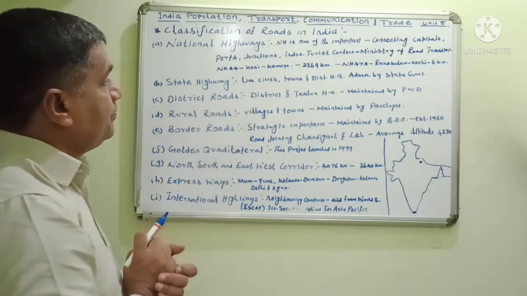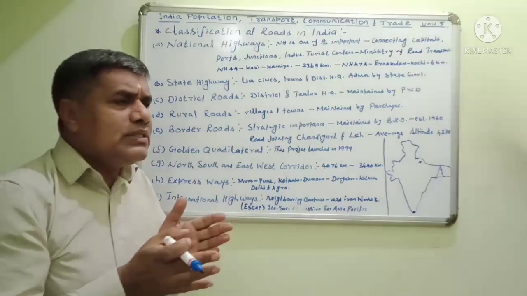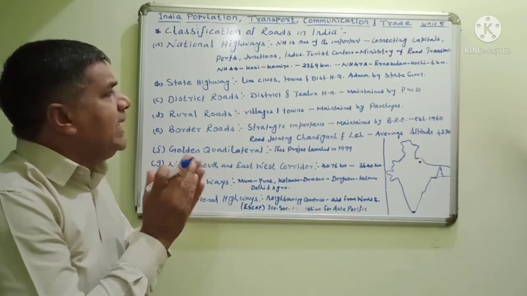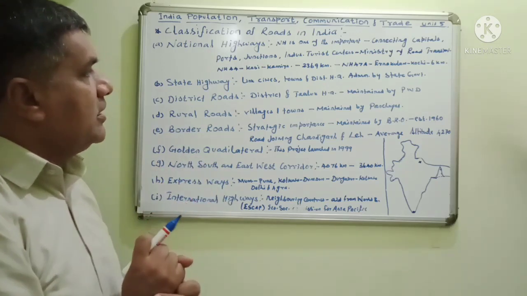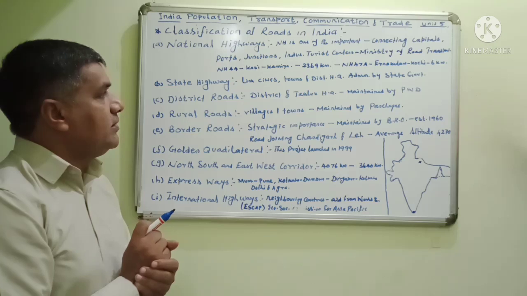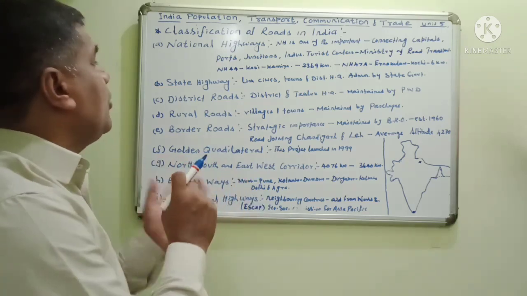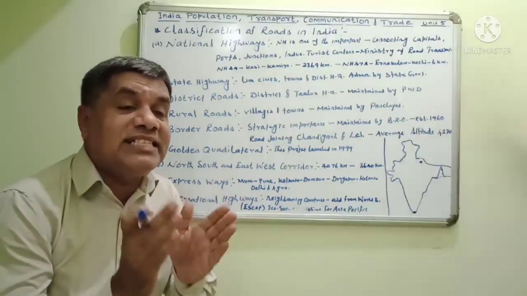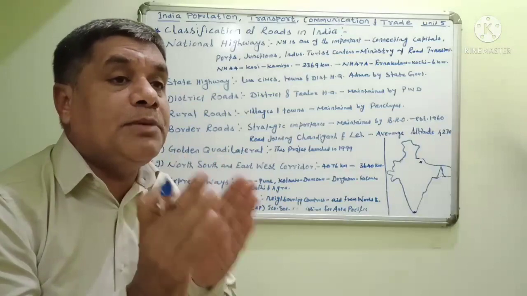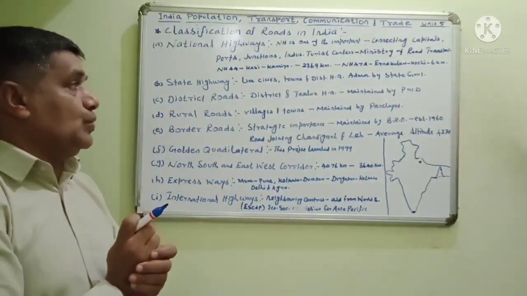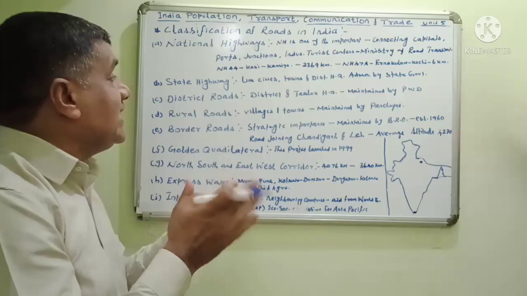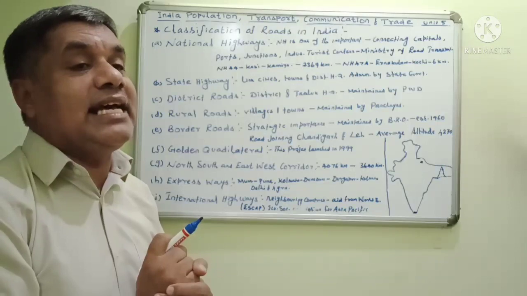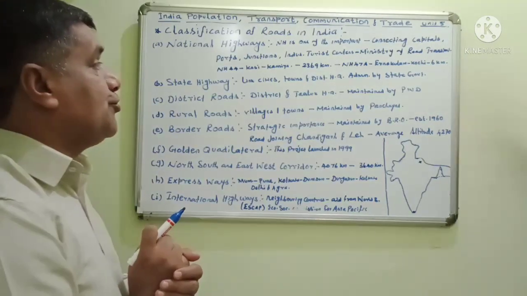District roads. District roads link mainly the taluk headquarters. These district roads are maintained by the PWD. PWD means Public Works Department. The Public Works Department looks after the district roads. It connects all the districts and also the taluk headquarters. Note it, students.